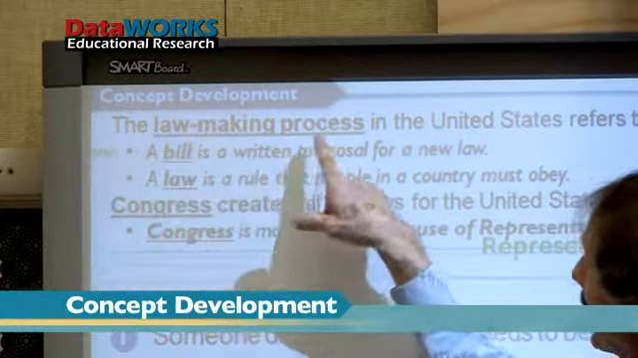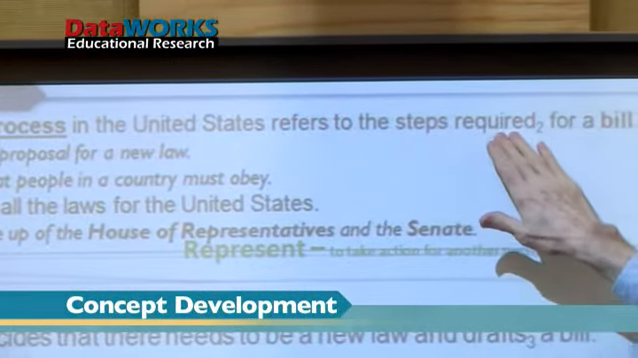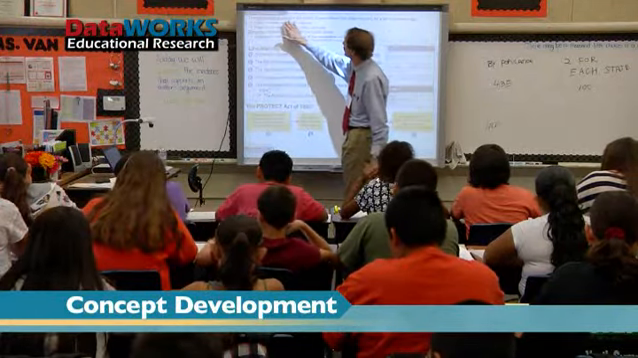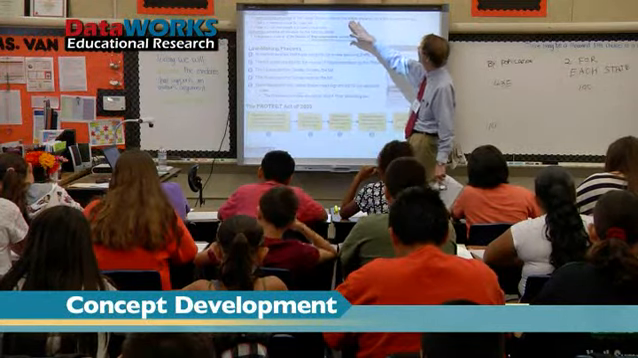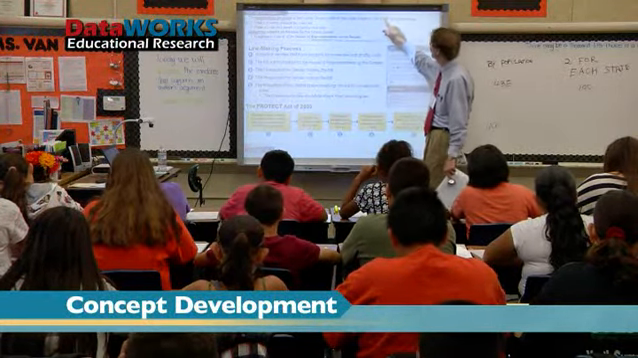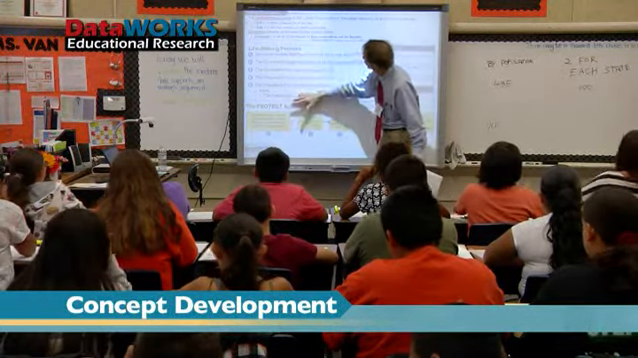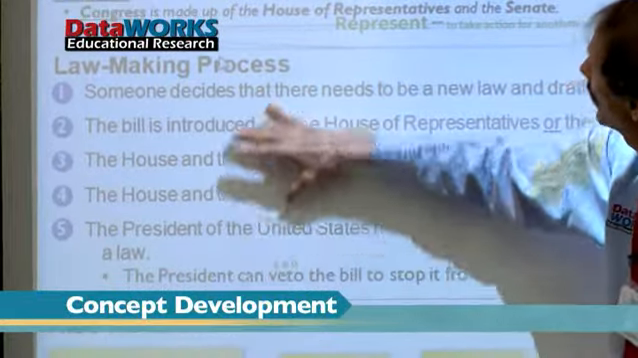The lawmaking process in the United States refers to the steps required for a bill to become a law. So we actually have the lawmaking process right here. We said process was steps. So these are the steps. We have 5 steps right here.